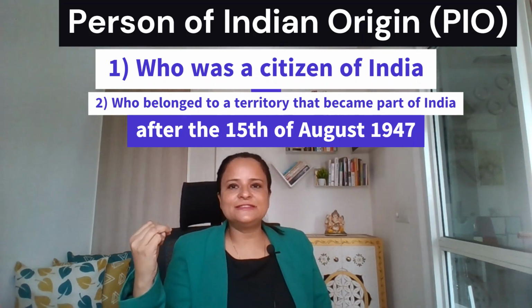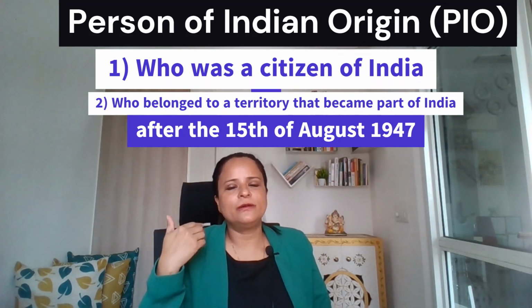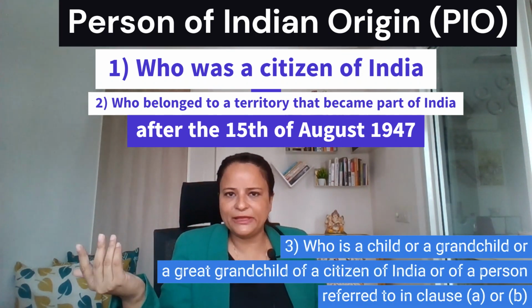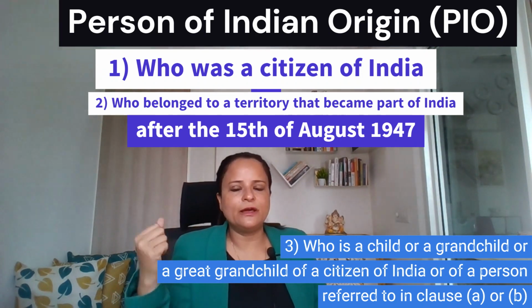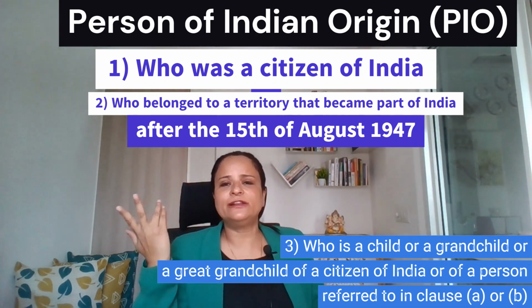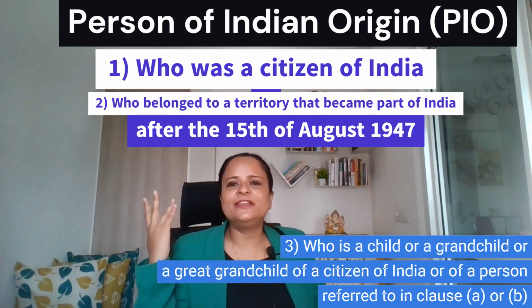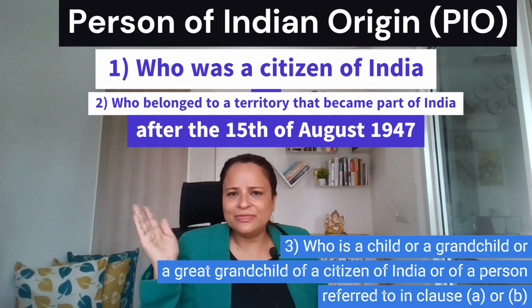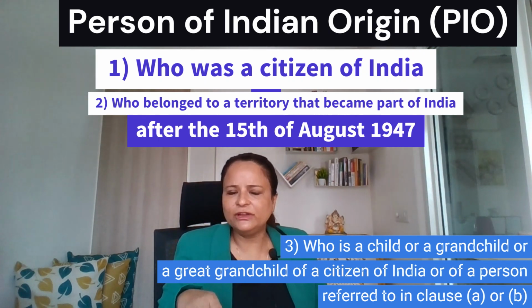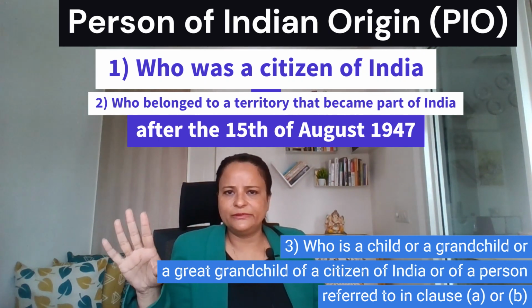The third condition is that either of your grandparents, great grandparents, or parents are or were citizens of India. Remember, if your great grandfather was born in what is now Pakistan or Bangladesh, but then came to India during partition, they were citizens of India, right?